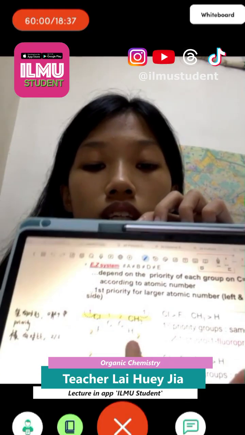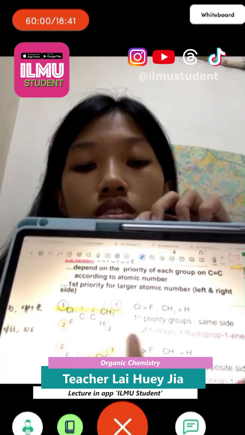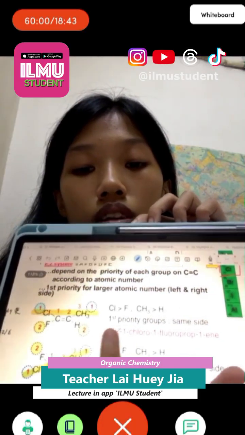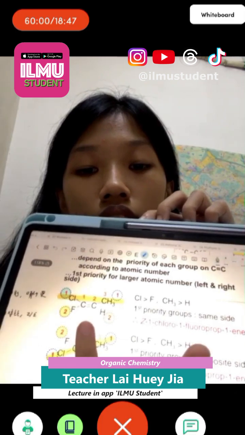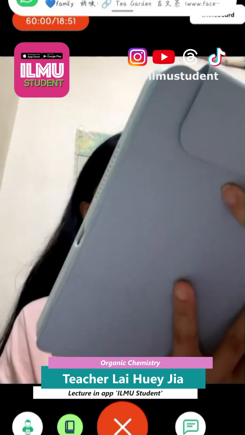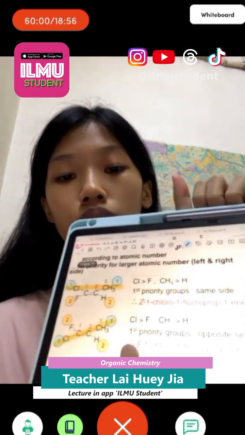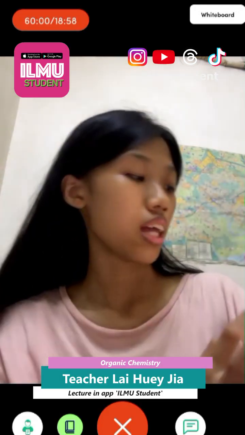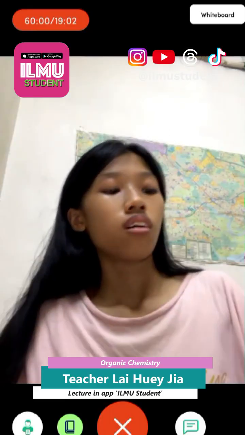We call it Z. So we give the name starting with Z, then 1-chloro, 1-fluoro, both on the first carbon, and then prop-1-ene, because the double bond is on the first carbon.